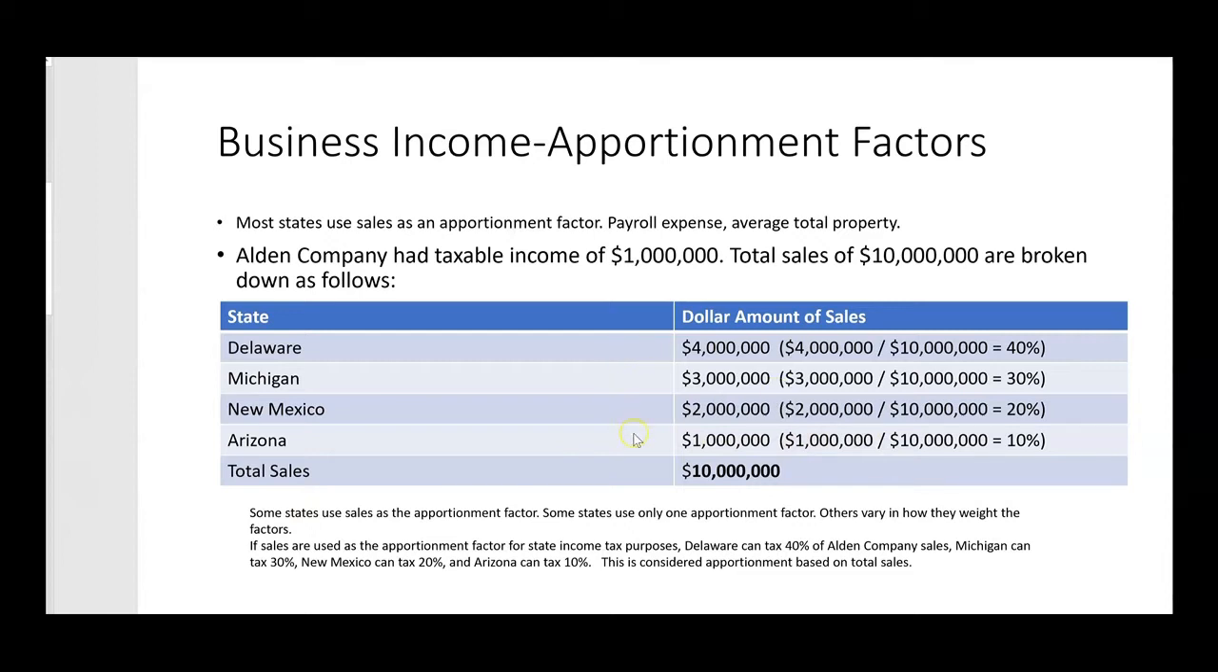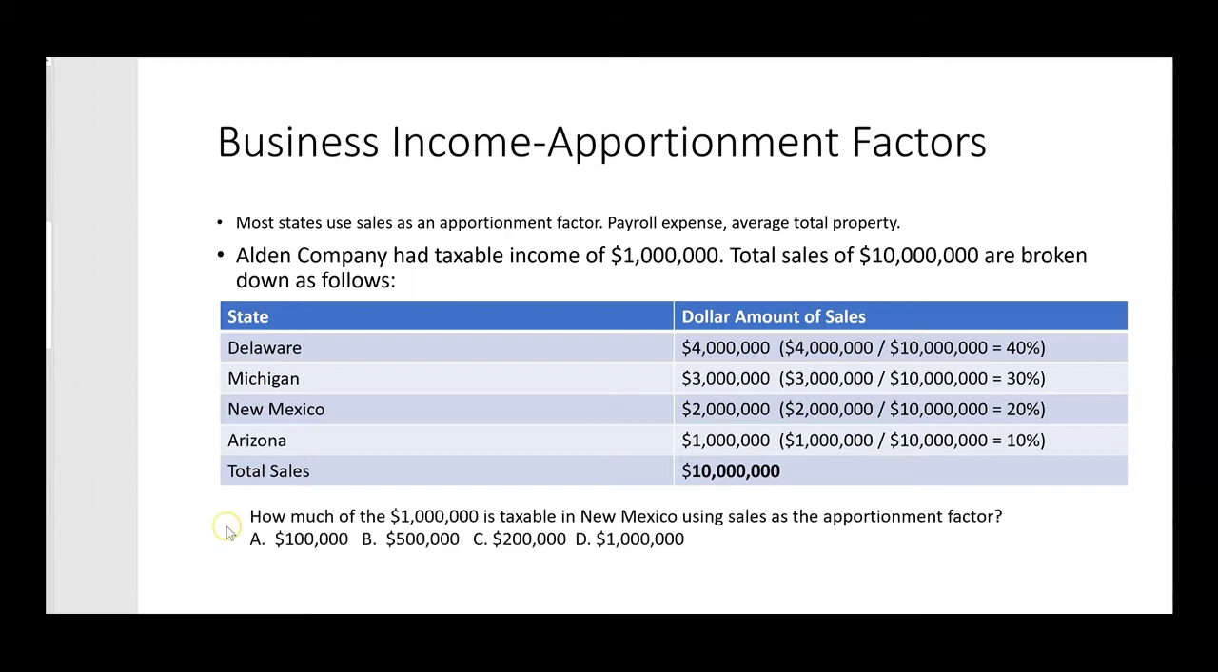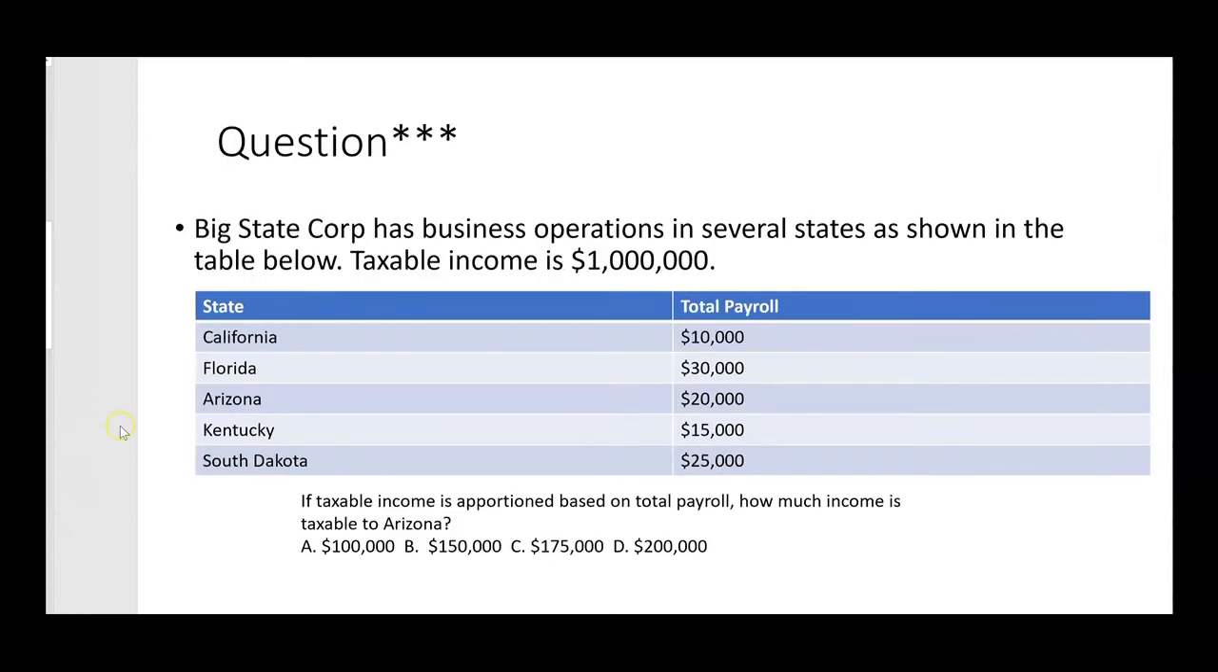So while all four states are going to tax 100% of this $1 million of taxable income, no one particular state is going to get more than their share based on the percentage of sales, because sales is going to be the apportionment factor in this example. So if the question asked how much of this $1 million is taxable in New Mexico using sales as the apportionment factor, then you would see that sales in New Mexico comes out to 20%. 20% of the million would be 200,000, and letter C would be the answer. So they might use sales as the apportionment factor. Very common to do that. Let's see what they're going to use in this question.